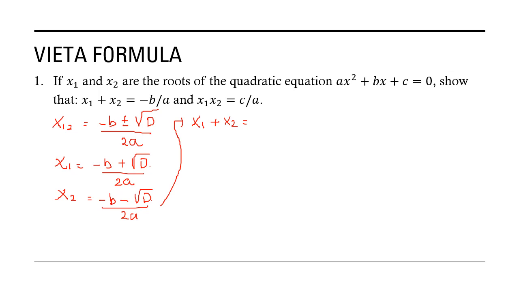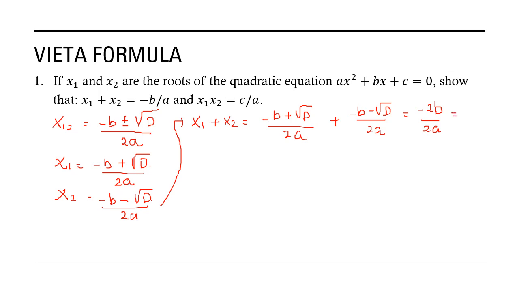So minus b plus square root d over 2a plus minus b minus square root d over 2a, which is minus b plus minus b, minus 2b, and plus this minus this will be 0, so only this is enough, and then divided by this.